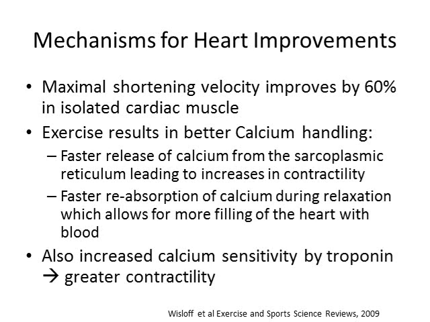So the questions are, what are some of the mechanisms? How do we improve the heart function? One of the things we see, and Wisloff's group has done a lot of work with isolated cardiac muscles from rats. They take those rat hearts out, isolate single cardiac muscle cells, and look at the changes they see before and after. One of the things they see is maximal shortening velocity increases by about 60% with high-intensity interval training. That faster contraction is a more powerful contraction.